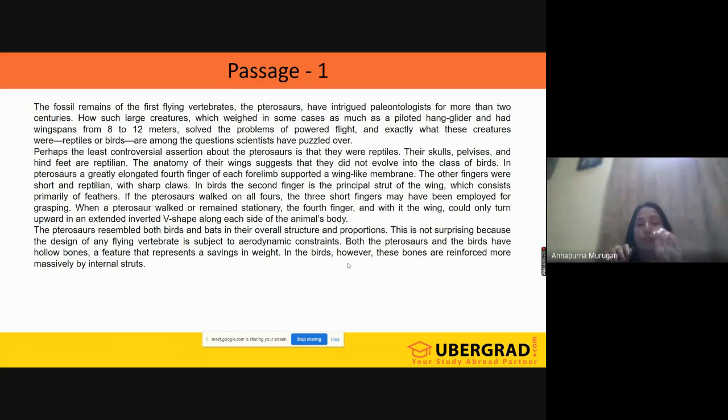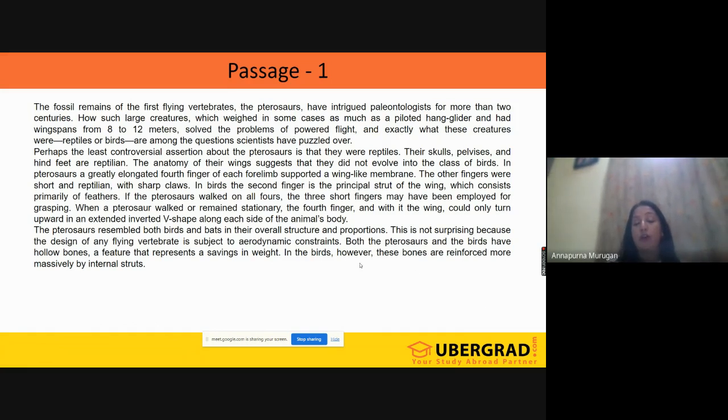When we use "however," this is a transition word. Whatever was said previously, the next part will be just opposite to that. These bones are reinforced more massively, that means in birds, whatever bones they are referring to, will be more massively reinforced by internal studs, which means what?